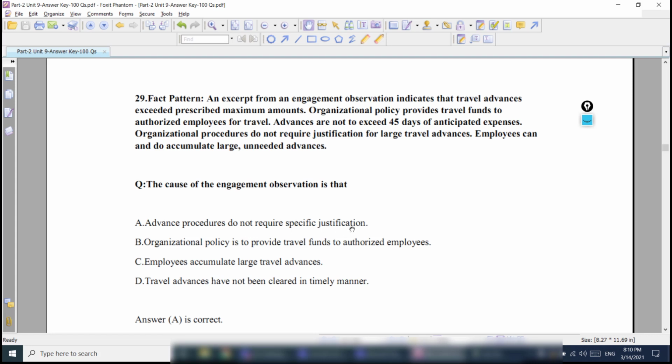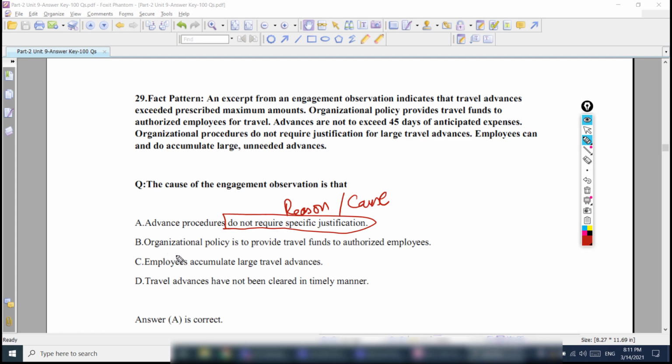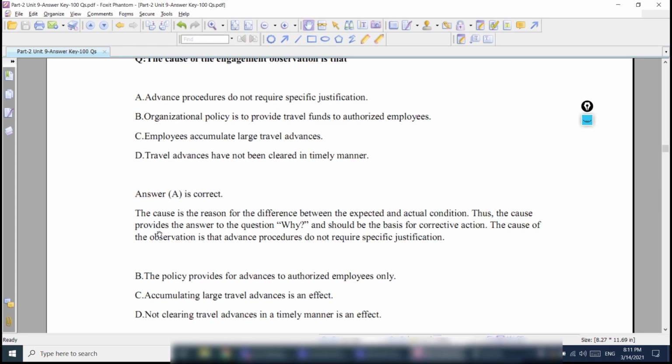Advance procedures do not require specific justification, which means why you need this advance. This is the reason for the difference, right? Or the cause. What is Bravo? Organizational policy is to provide travel funds to authorized employees. This is criteria. The word policy is already here, right?